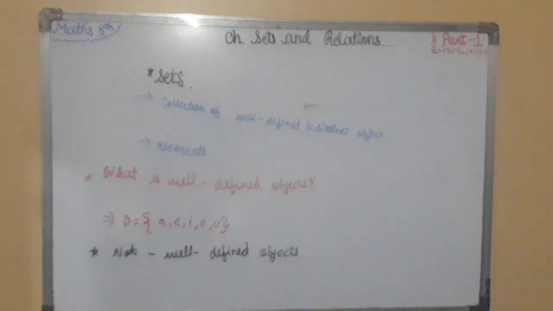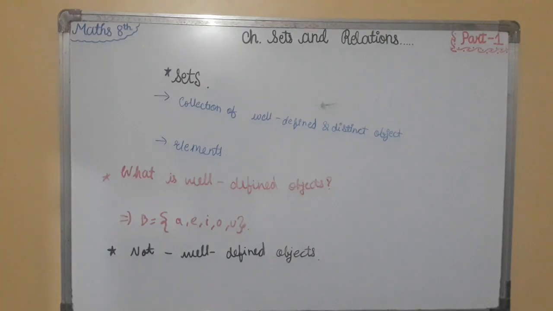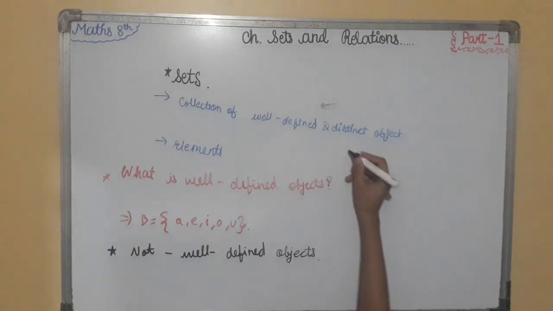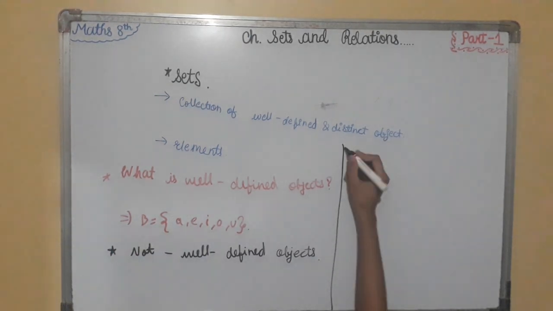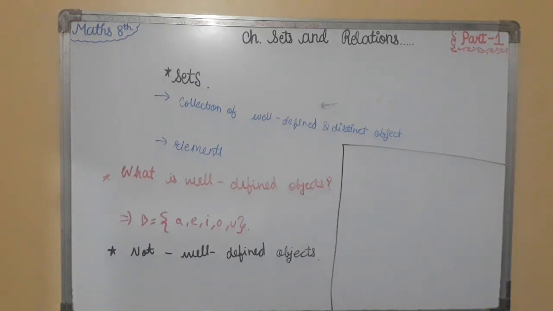Now, we will solve some questions based on this. So first question is, we have to see whether some of the examples are set or not. So I will say the questions and write the answers over here.